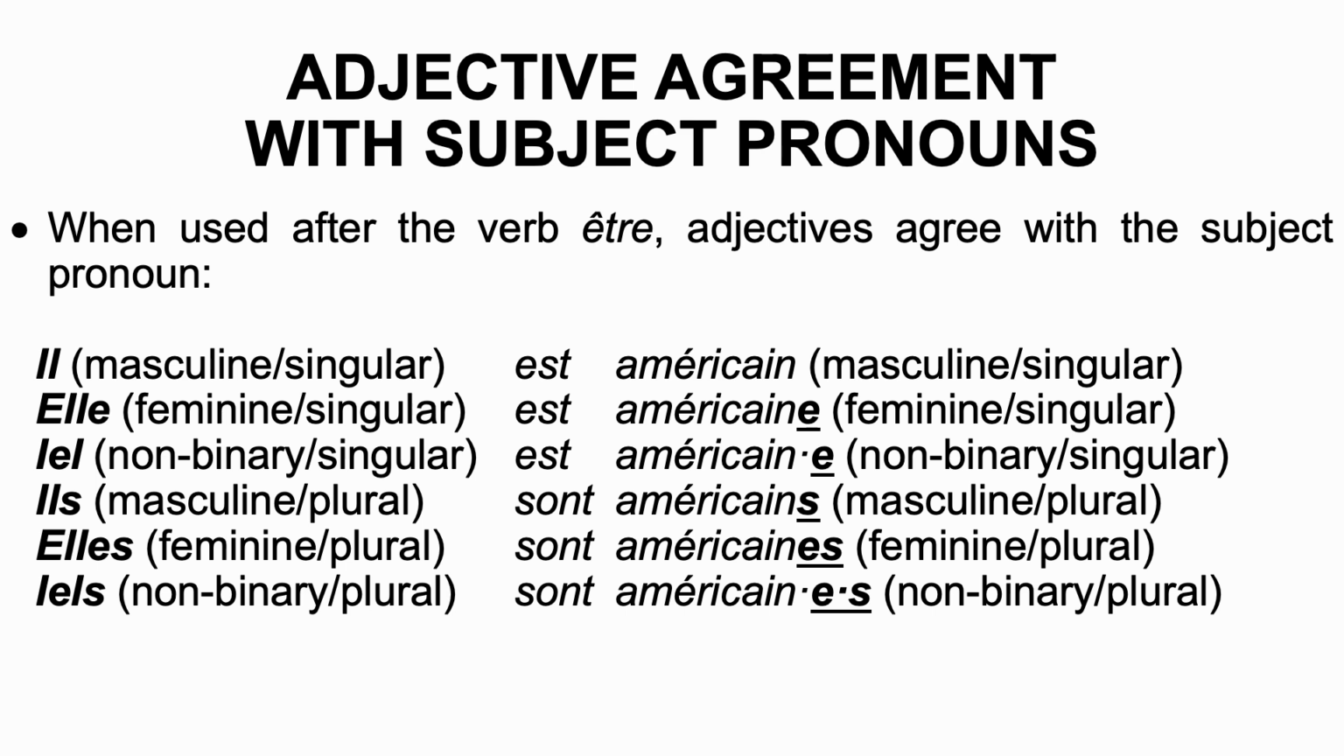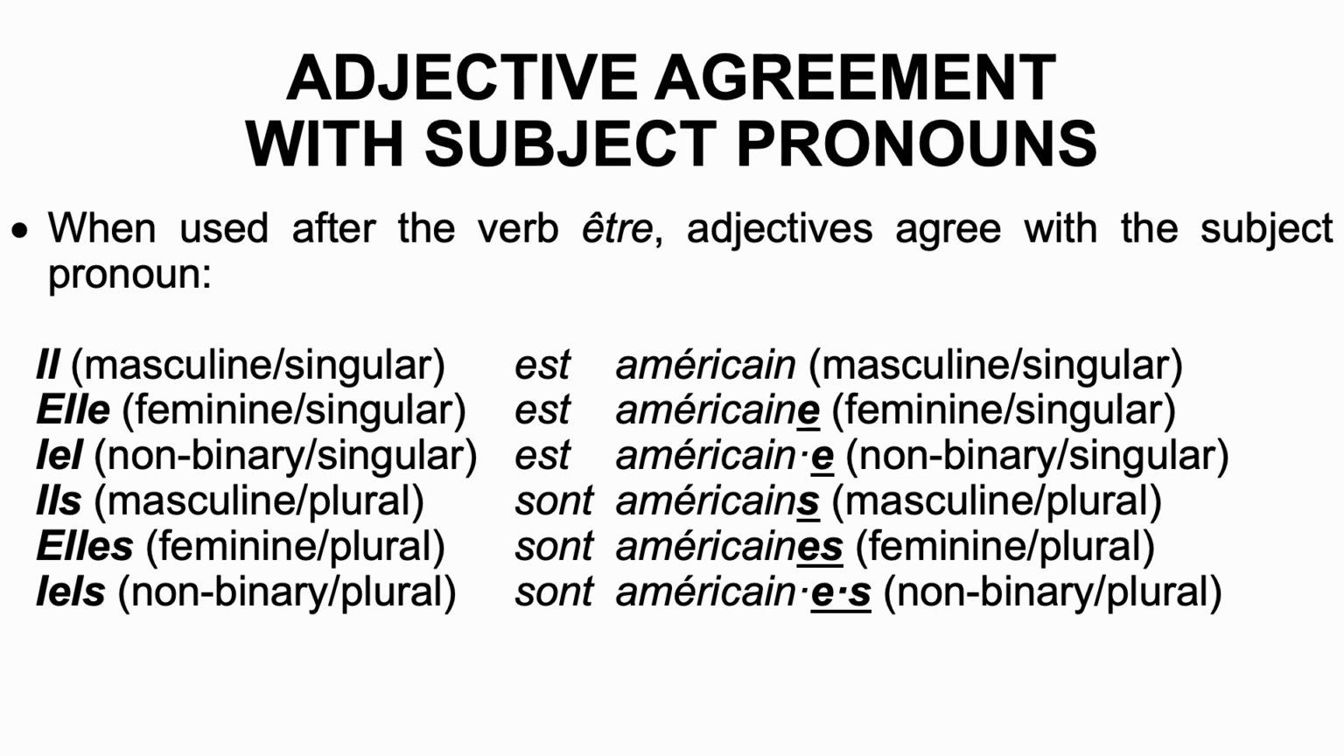Adjective agreement with subject pronouns. So when used after the verb être, adjectives agree with the subject pronoun. So for instance, il is masculine singular, so you're going to use the masculine singular form. Il est américain, he's American. Elle is feminine singular, so you're going to use the feminine singular form. Elle est américaine, she's American.